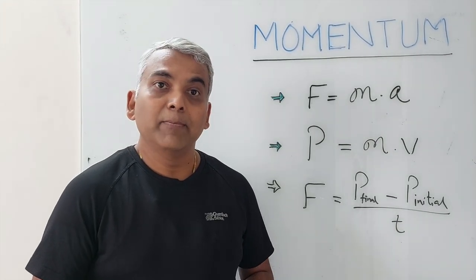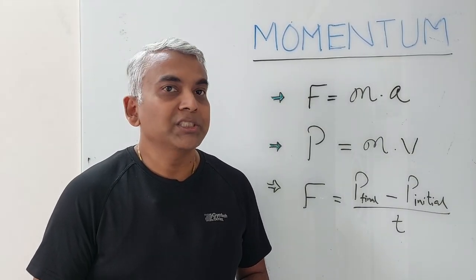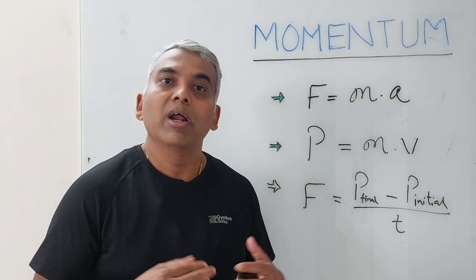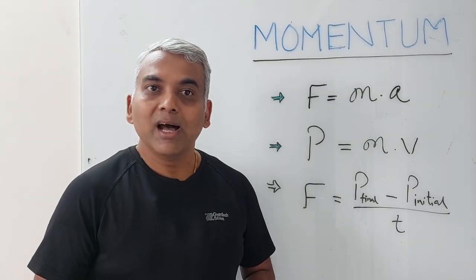So we see that the principle of law of conservation of momentum establishes the relationship between velocity of interacting objects before and after collision. With this, we come to the end of this class.